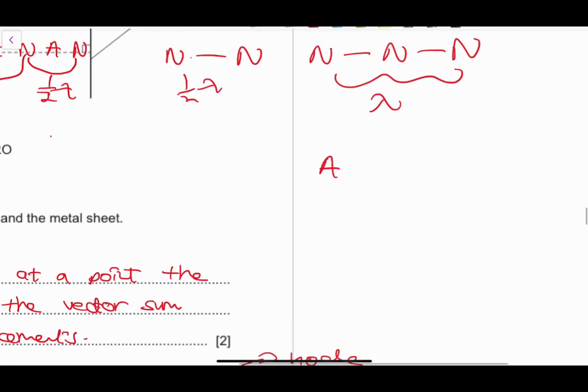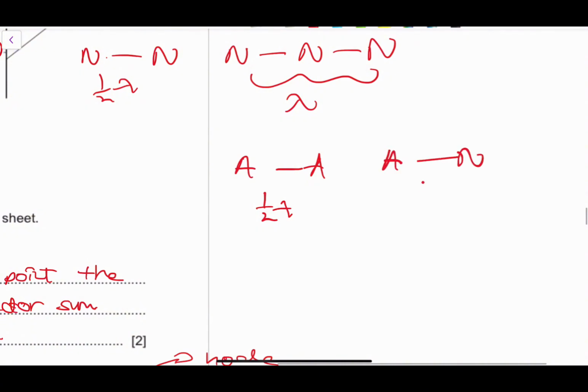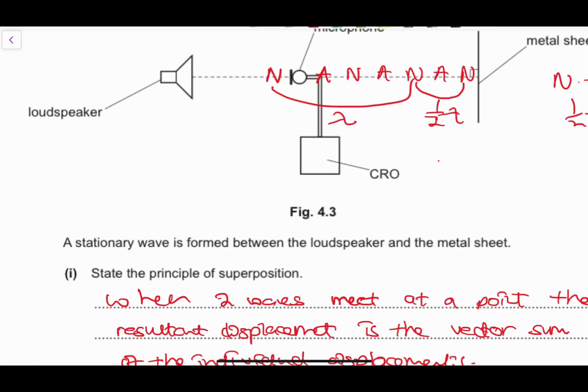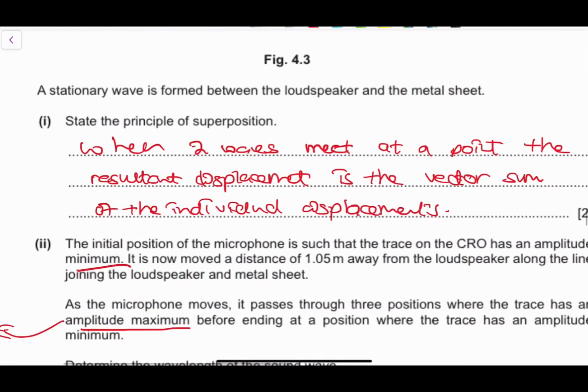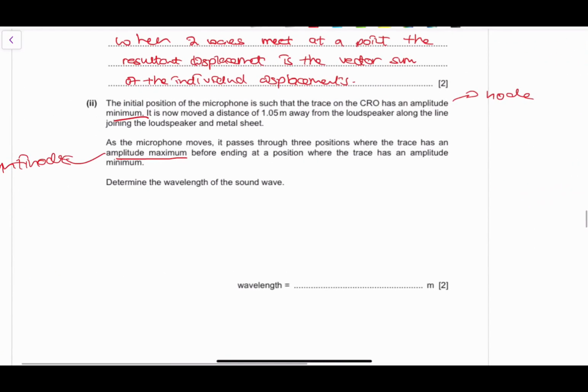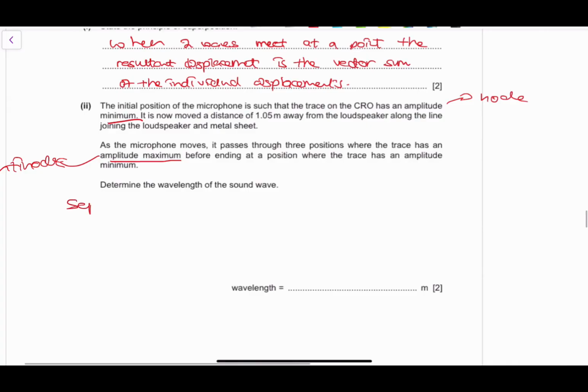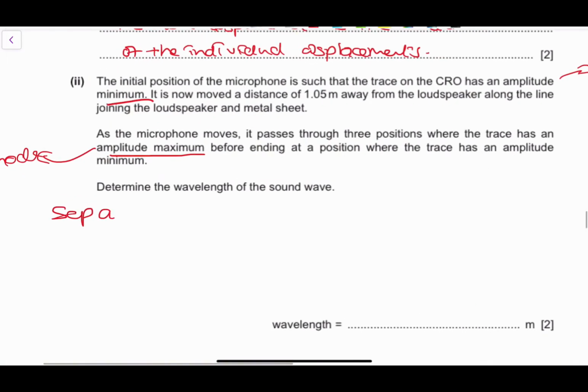An antinode to another antinode is also half lambda. An antinode to a node is actually 1/4 the value of lambda. So you need to know these particular facts. They come in handy when answering a lot of questions like this. So we have a node to a node, that's half lambda, and so in total, the separation is equivalent to 3/2 the value of lambda.